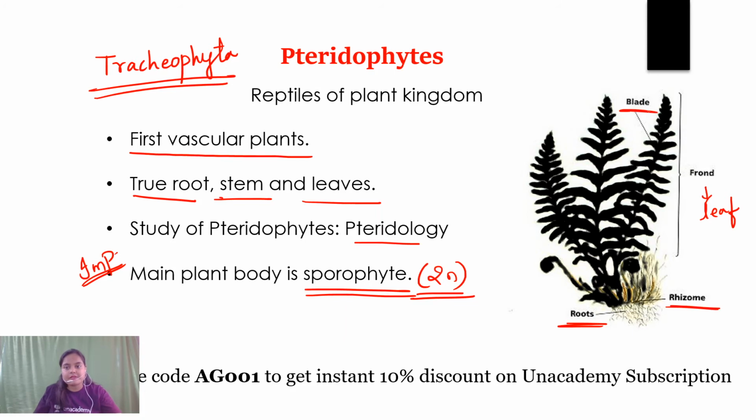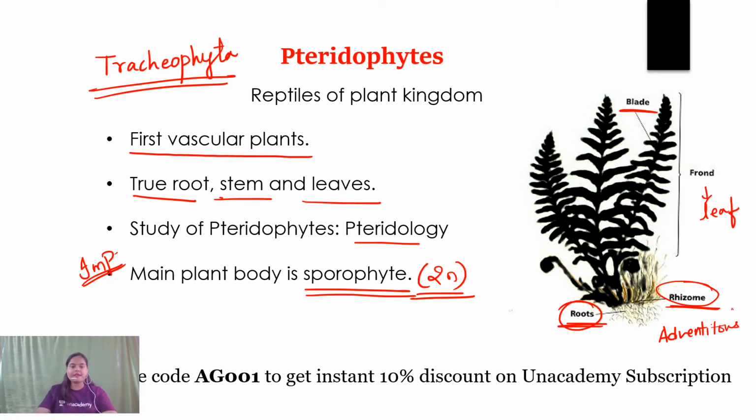This blade is also termed as rachis. So this is a typical structure of a fern. Roots are normally adventitious roots because they are present on the rhizome. The true root degenerates and is replaced by adventitious roots. It is normally adventitious.